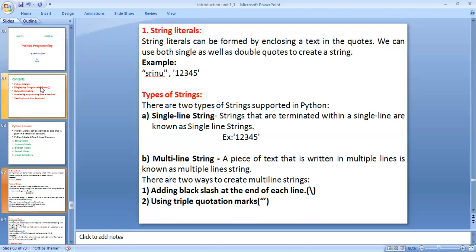When you write a backslash, you can go on to write another line. Another way is using triple quotation marks. For example, first one with double quotations, and for multiple line strings you have to write using triple quotations across the lines. These are the string literals.